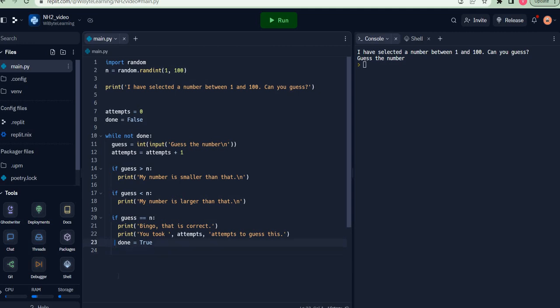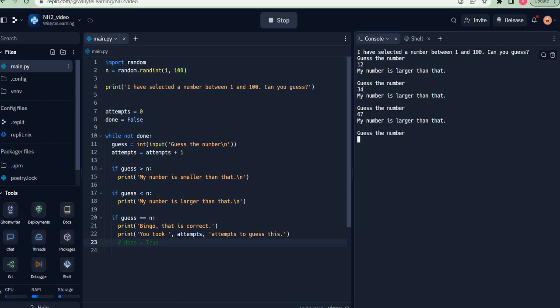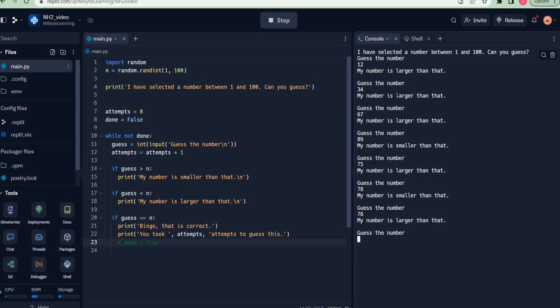First thing first, let's say I forget to set my done to true. So in this case, just to highlight my point, I just comment this out. Now notice what happens when this loop runs. It says guess a number. So I say, for example, 12, larger than that. So I say 34, say 67, say 89, smaller than that. So probably say around 75, say maybe 78. Okay, so it's between 75 and 78. We know this, so try 76. It has to be 77. It is 77.